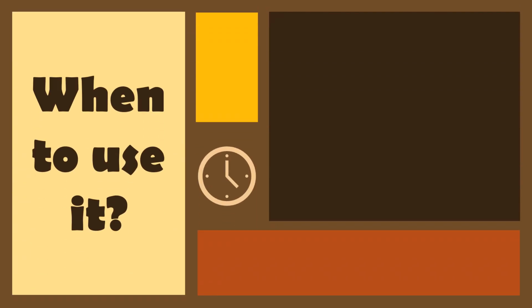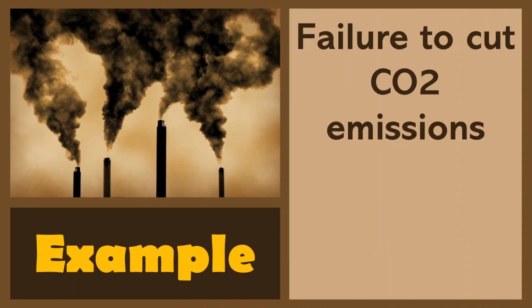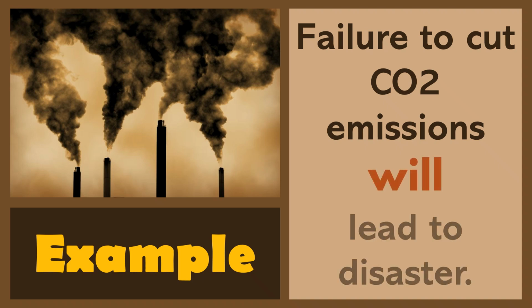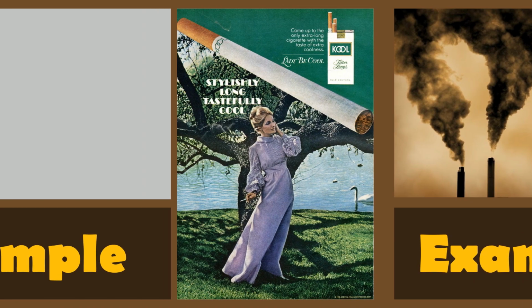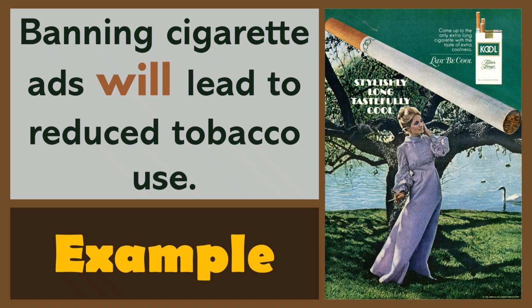Now, when do we use this in academic contexts? When outcomes are certain either due to action or inaction. Example, failure to cut CO2 emissions will lead to disaster, environmental disaster. In this case, we know demonstrably from past evidence that if CO2 emissions continue at the current rate, there will be an environmental disaster. Banning cigarette ads will lead to reduced tobacco use.